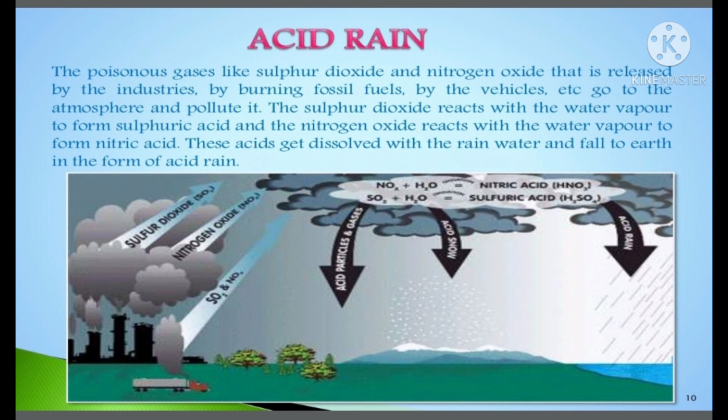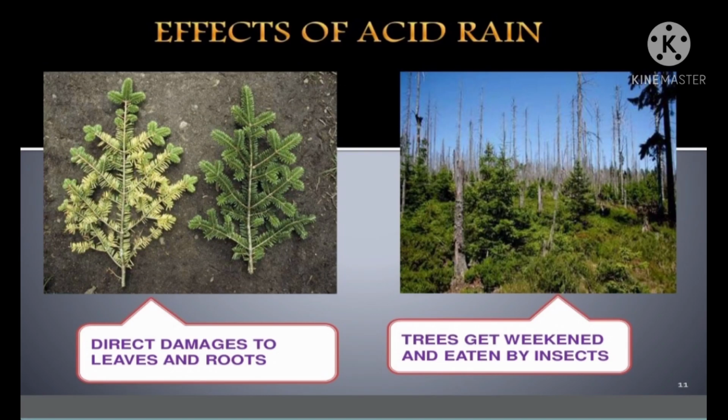So dear student, here you are able to see the pictures which is showing the change because of the acid rain. Are you able to see the leaves? One is green in color and one is very light because the acid is falling on it, and all those trees are weakened and eaten by the insects. So dear students, ये जो एसिड रेन होता है सिर्फ ह्यूमन बींग्स, लिविंग बींग्स के लिए ही नहीं होता, ये नॉन लिविंग थिंग्स के लिए भी प्रॉब्लमेटिक होता है.